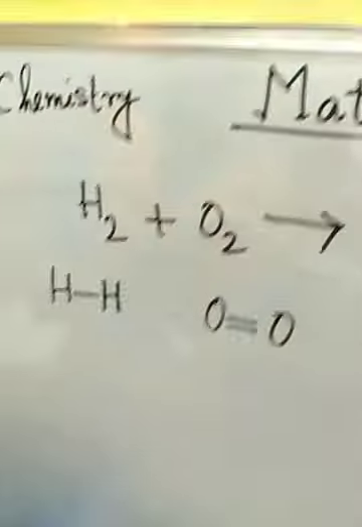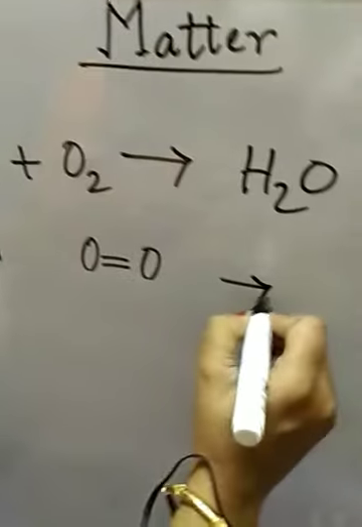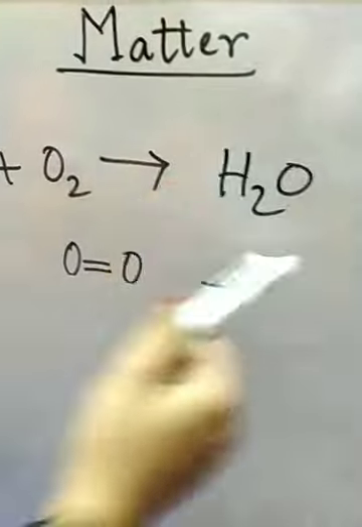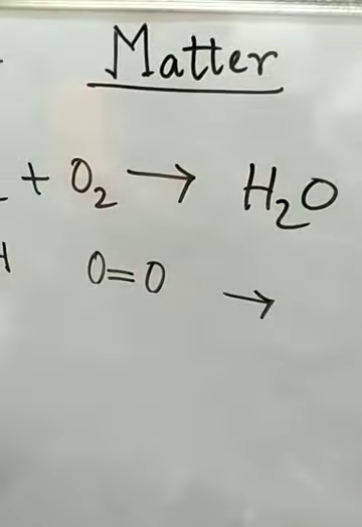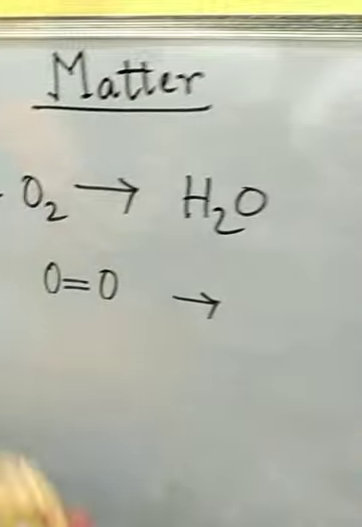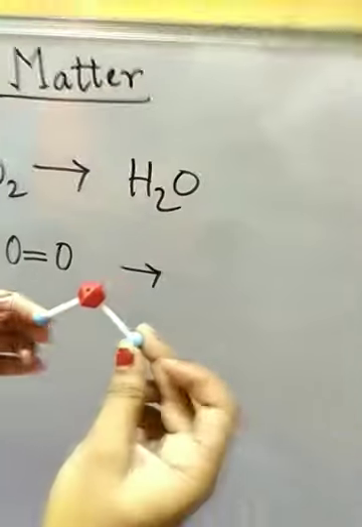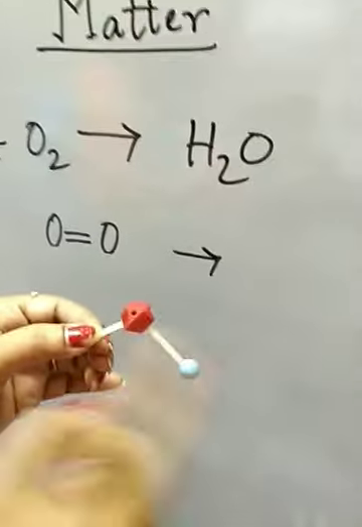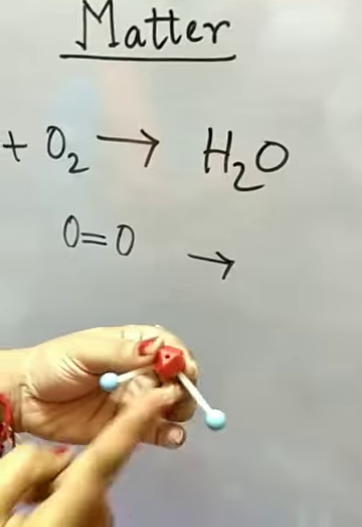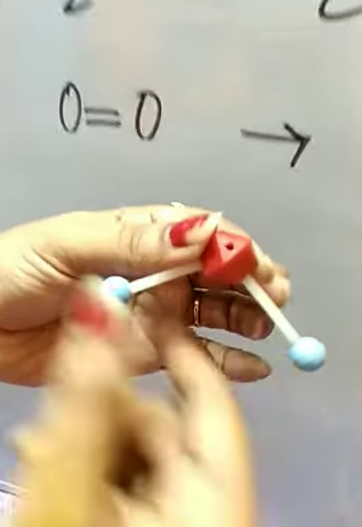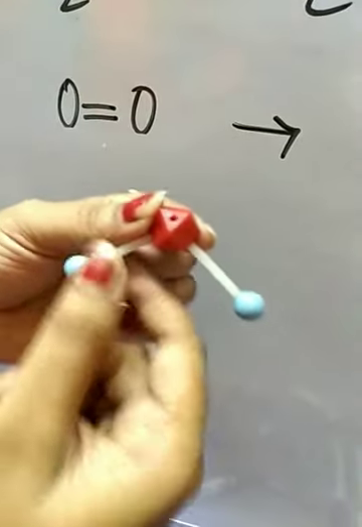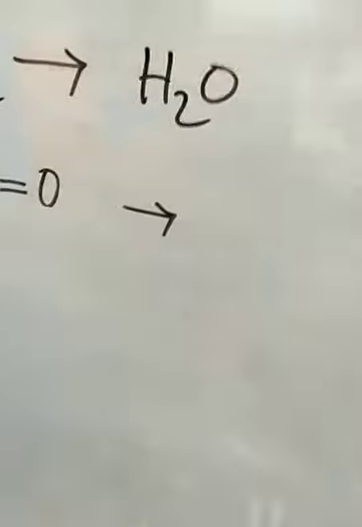Now when they form bonds, they will form water. The structure of water we can show in this manner. So this is the oxygen atom, the red one, and these two are hydrogen atoms. This is the structure of water which can be drawn in this manner.